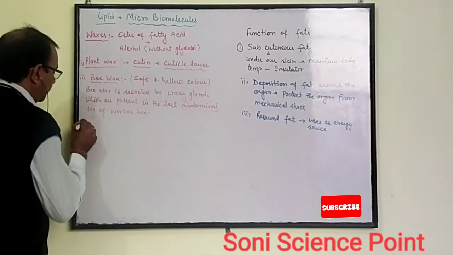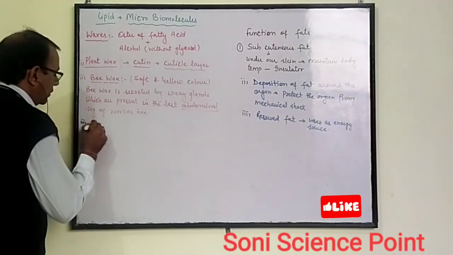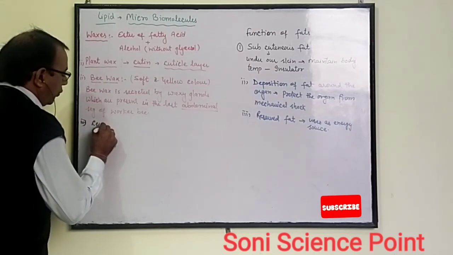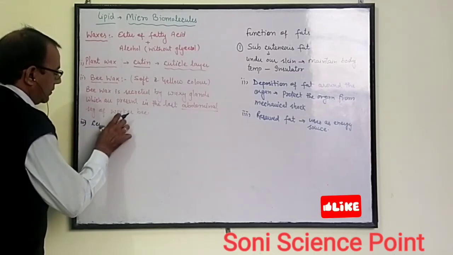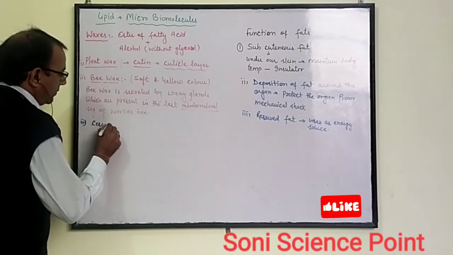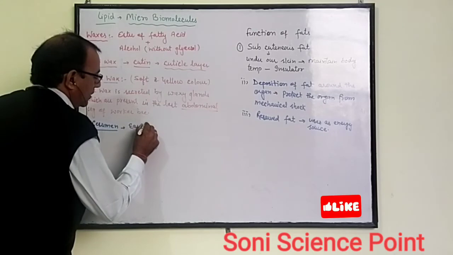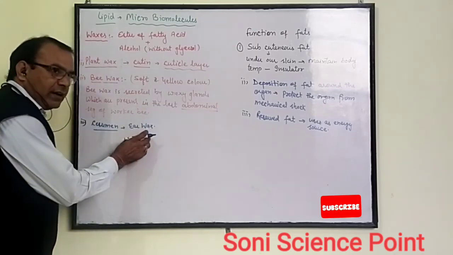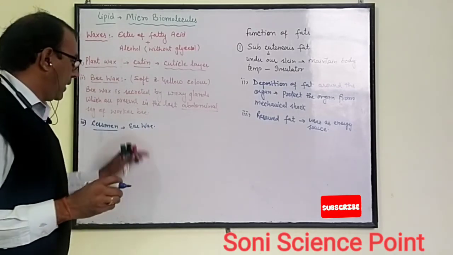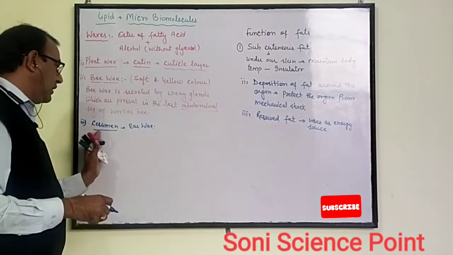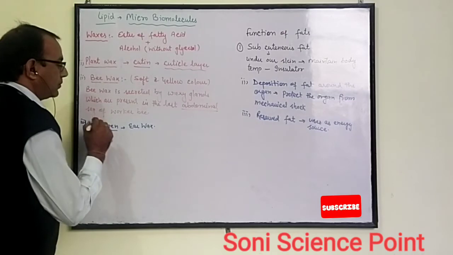Next is cerumen. Cerumen is also known as ear wax. The waxy substance which is present in our ear is called ear wax or cerumen.